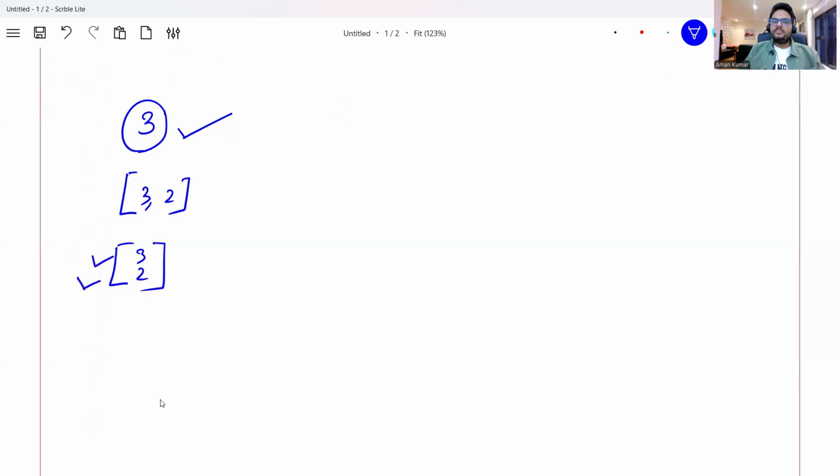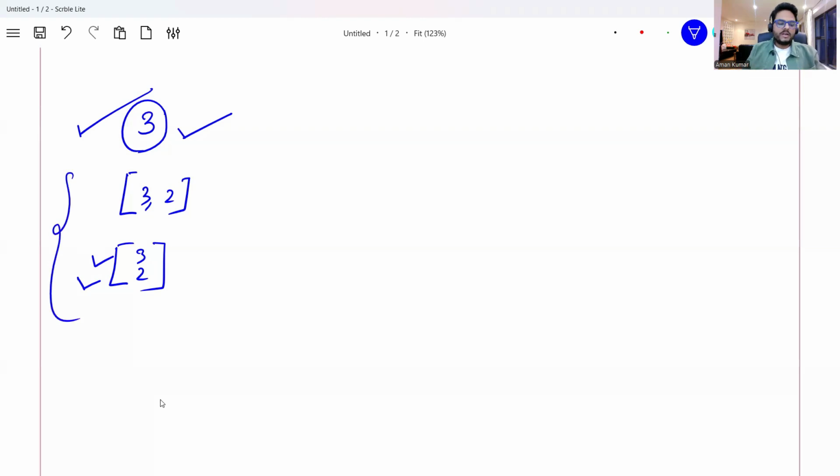If I go here and write a number 3, this has only magnitude, no direction. Hence, it becomes a scalar. If I go here and write something such as 3, 2, in both the forms, you can consider it 3, 2. So here I am writing the magnitude and the direction both. Hence, it becomes a vector. So if you have only magnitude, that's a scalar. If you have magnitude and direction both, that becomes a vector.